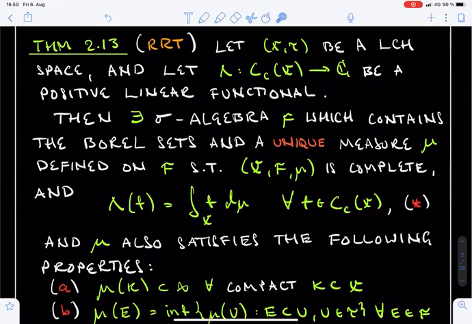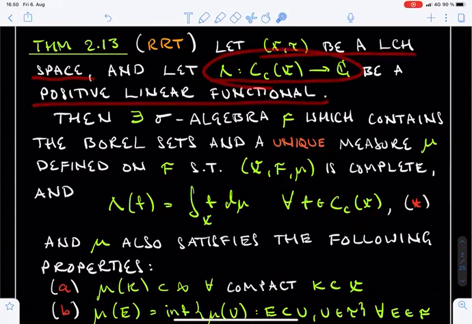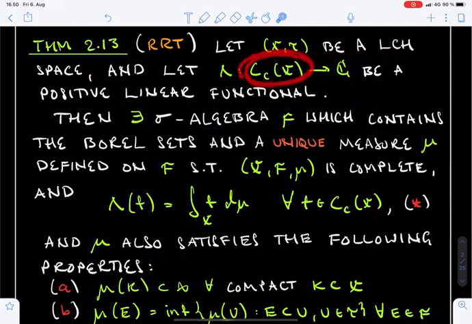Greetings! This is the fourth lecture on the Riesz representation theorem. In the previous lecture we already stated the theorem, but let's briefly recap. Let (X, τ) be a locally compact Hausdorff space and let Λ be a positive linear functional defined on the space of compactly supported continuous functions, namely Cc(X).